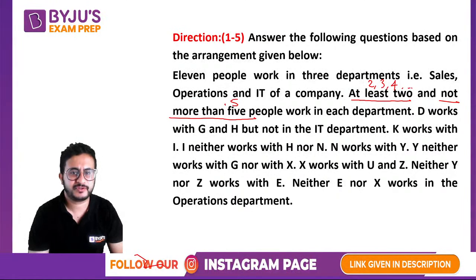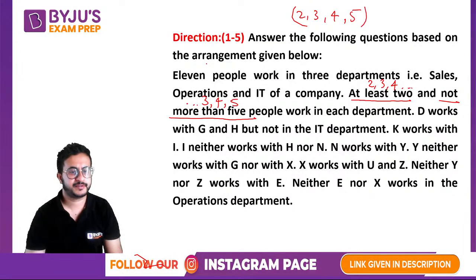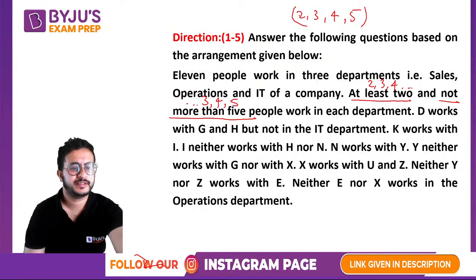It can contain 5 also. So 5, 4, and so on. So if we combine these two conditions, that means there are either 2, 3, 4 or 5 people in a particular department. Total 11 people in 3 departments. Okay, and there are some conditions given. Using that, let's try to make this.